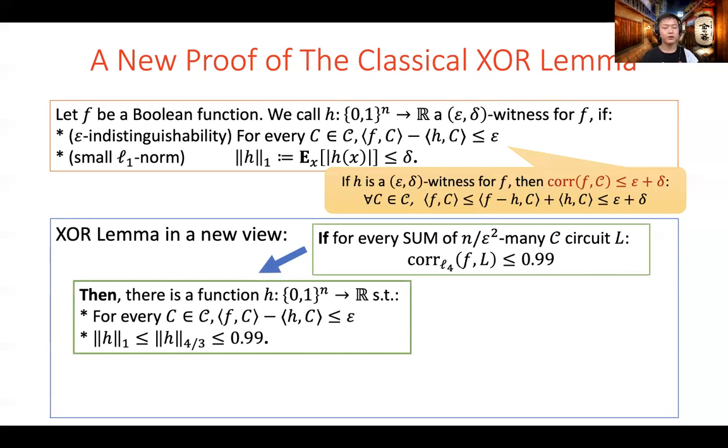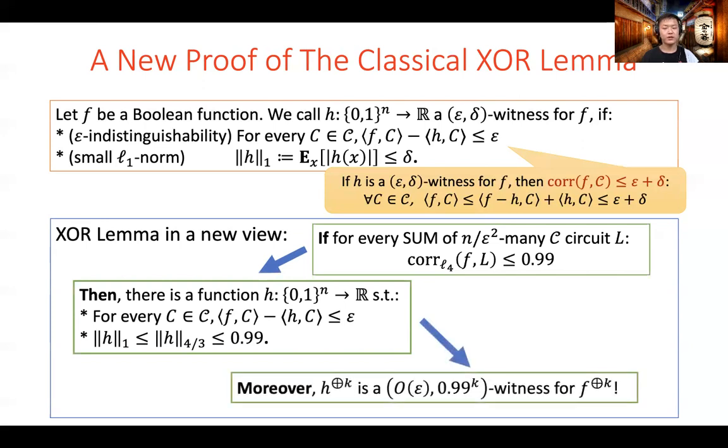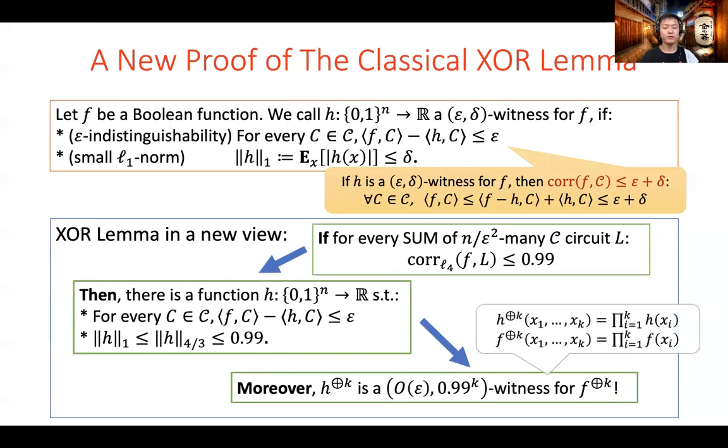To prove our XOR lemma, we show that the parameters of the witness h for the hard function f can be easily amplified to a witness for f^{XOR k}. Formally, we define f^{XOR k} as the product of f of x1 up to f of xk, where x1 up to xk are k independent instances. We also define h^{XOR k} analogously.